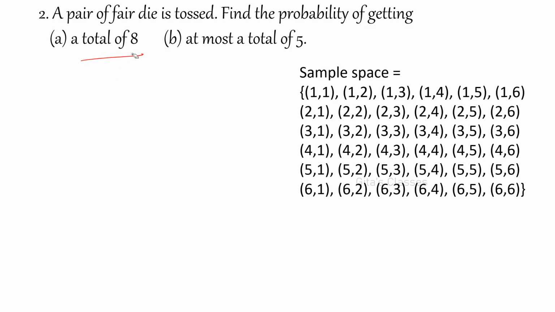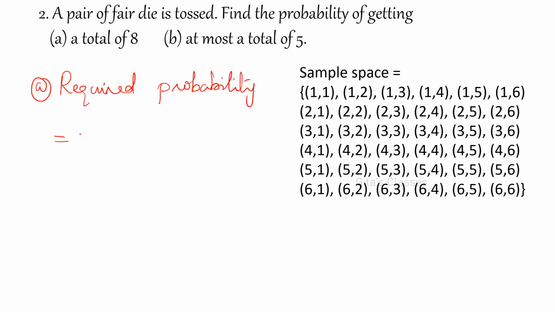Total of 8. So the required probability for the first one will be, in the denominator, the total number of possible ways. And what are the favorable cases?